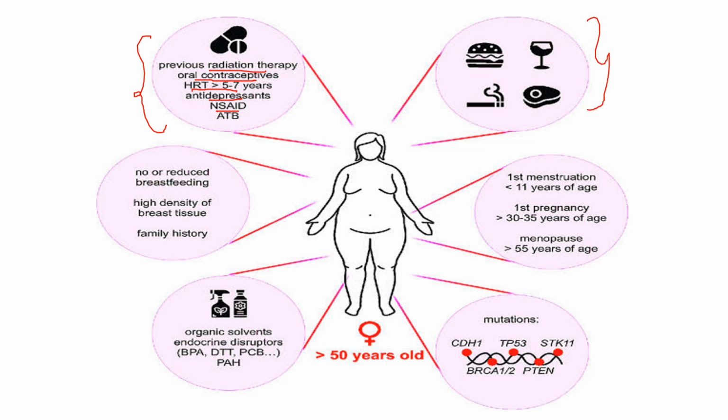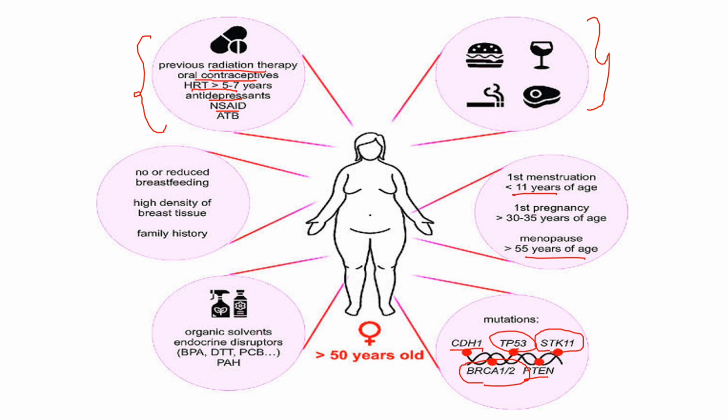Other factors include first menstruation at a very early age, like less than 11 years, first pregnancy at a later age, like 30 to 35 years, and menopause at a later age, and mutation of genes, especially the tumor suppressor gene TP53, and the main genes of breast carcinoma, BRCA1 and 2, and the STK11 gene. Other genes include the SDH1 and the PTEN gene.